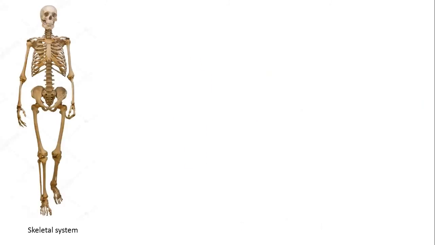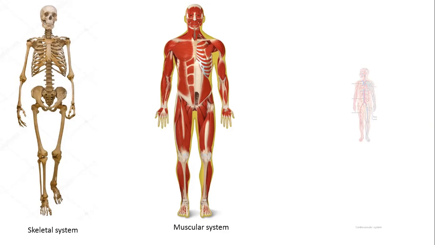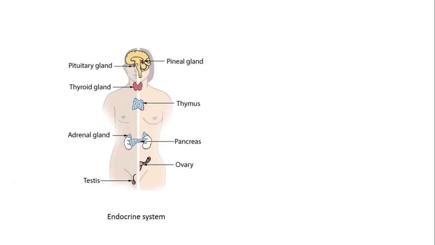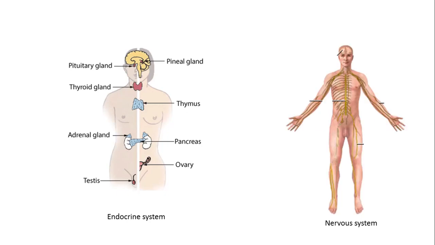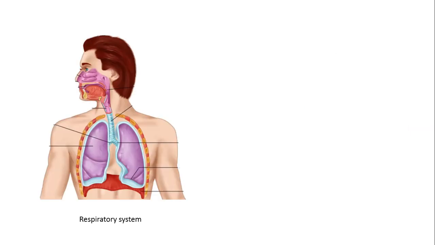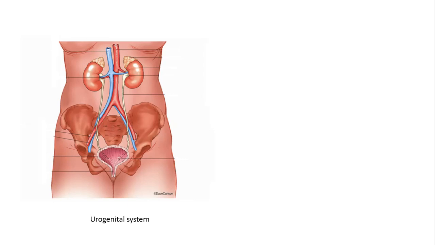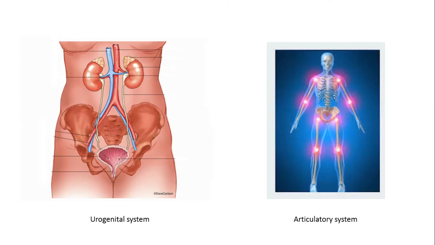So this is skeletal system, this is muscular system and this is cardiovascular system. This is endocrine system, in which we study endocrine glands, nervous system, then respiratory system, this is digestive system, this is urogenital system and this is articulatory system, in which we study joints.